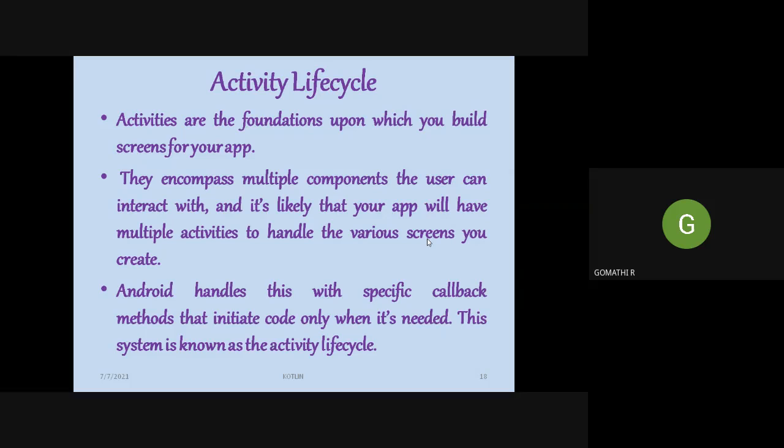You should know what methods are available and when we should call those methods in our program. Then only you can design a mobile app using Kotlin. The knowledge about what methods are available, when a particular method should be called, and when a particular method will stop its execution, we call the activity life cycle.